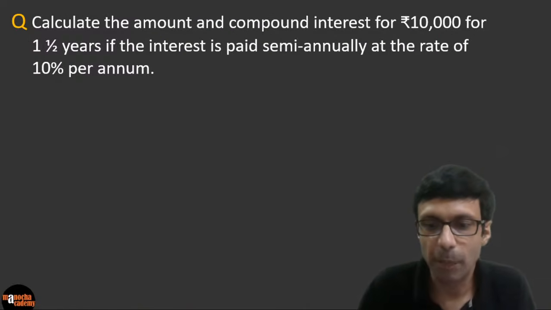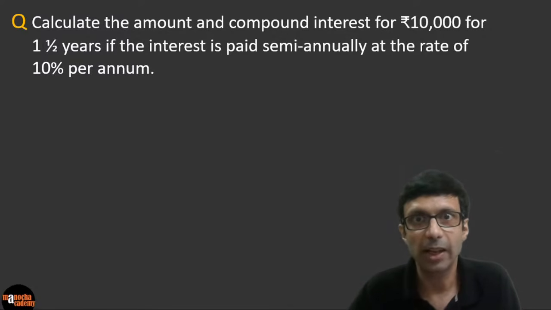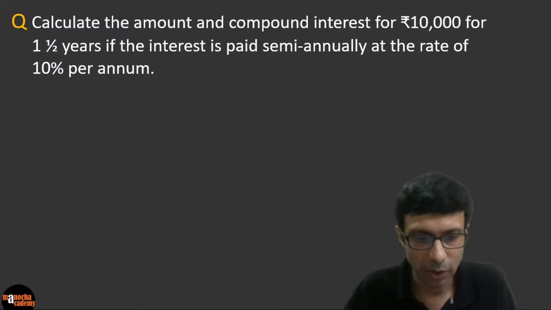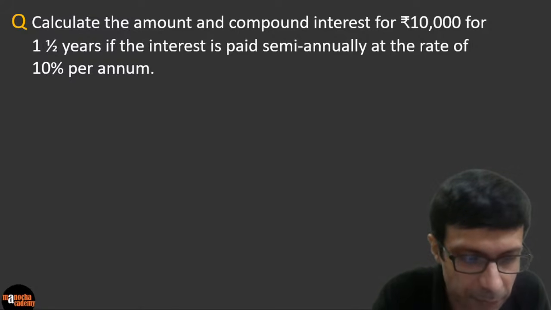Calculate the amount and compound interest for 10,000 for 1.5 years if the interest is paid semi-annually at the rate of 10%. So this is very interesting. What will happen here, guys? Please try this question.